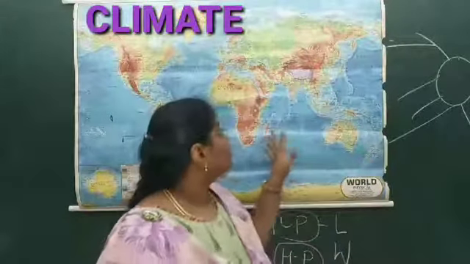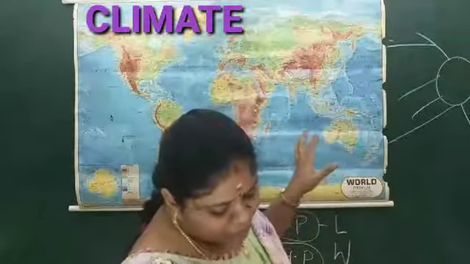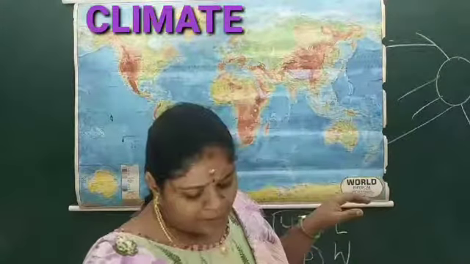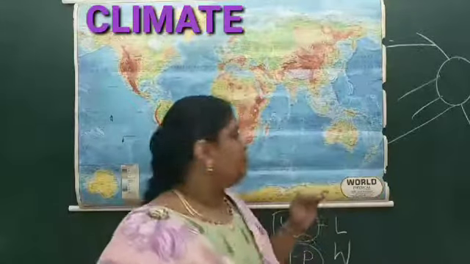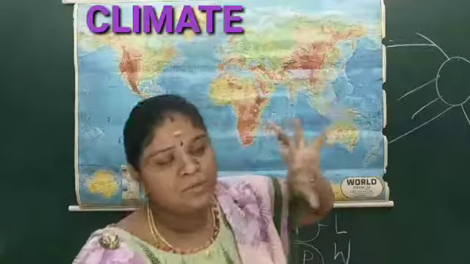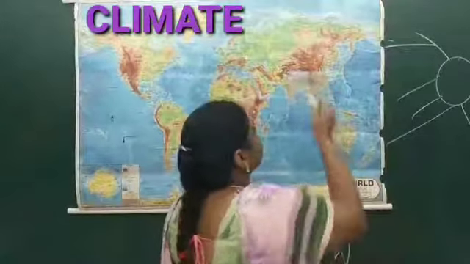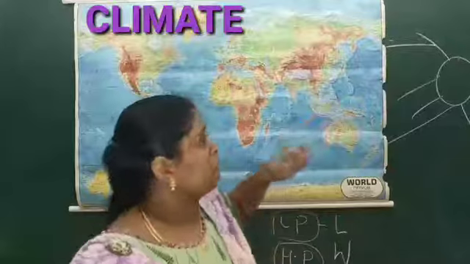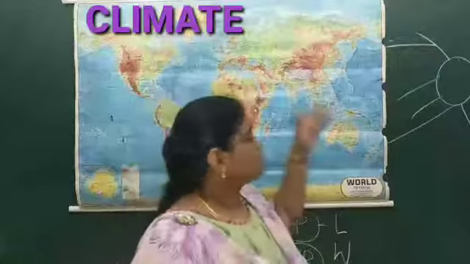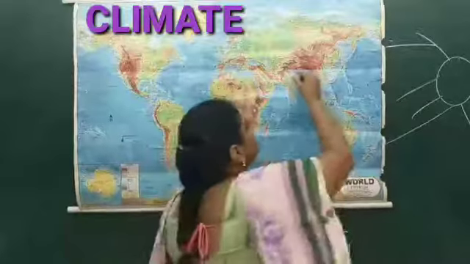Another last thing about the climatic change in India is the movement of the west jet stream to the north of the Himalaya and the tropical east jet stream over the Indian plateau. We saw about the western cyclonic disturbances in yesterday's class. The Himalayan mountains are present here. The western jet streams are moving in the northern direction, luckily, not in the southern direction. If it moved in the southern direction, it would enter India.